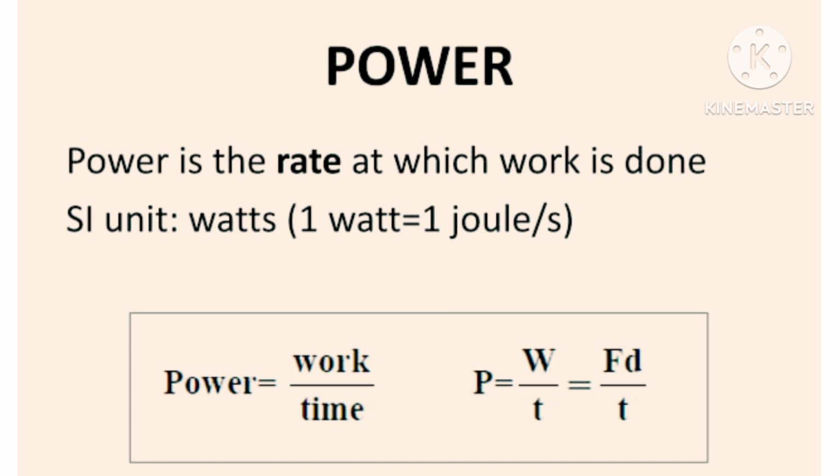The next term is power. Power is the rate at which work is done. That is, if an external force is applied to an object and work is done by this force in time t, then the power is P equals W by t. That is, power is equal to work upon time, and the SI unit of power is watt. That is, 1 watt is equal to 1 joule per second.